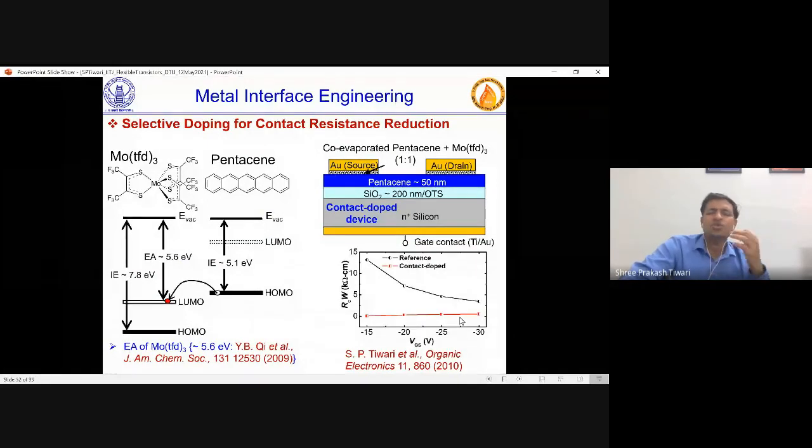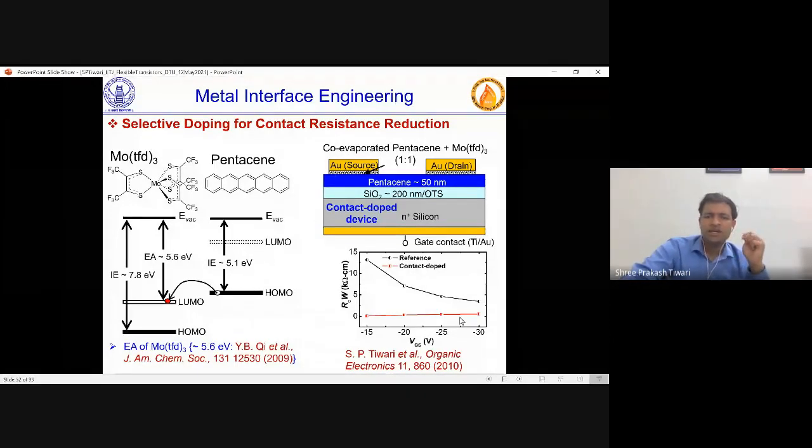And this is again showing a strategy where contact resistance was reduced in transistors by doping the source and semiconductor interface by a new material, which we will not talk about. So this can be done, and maybe about 10 years ago, it was demonstrated that there is a way to reduce this contact resistance by suitable doping techniques.